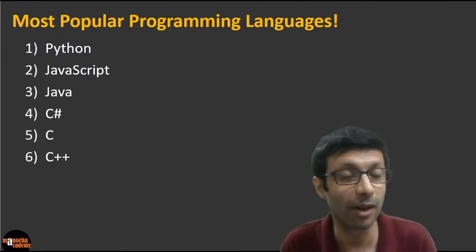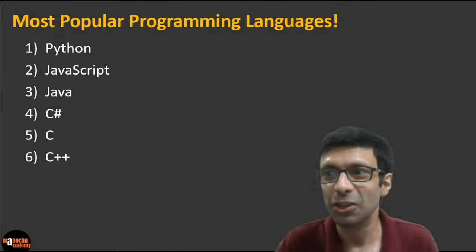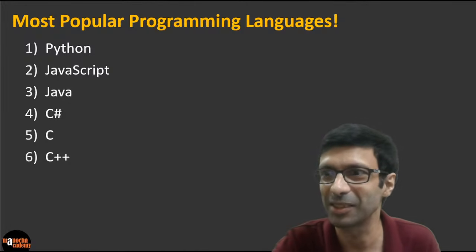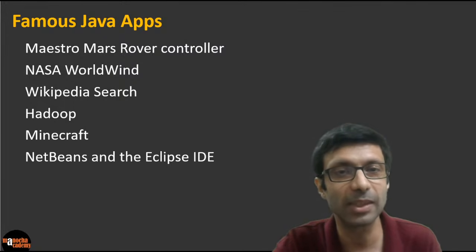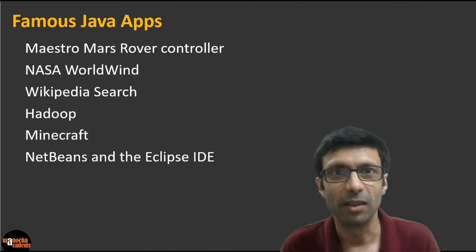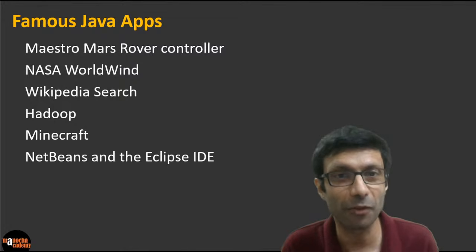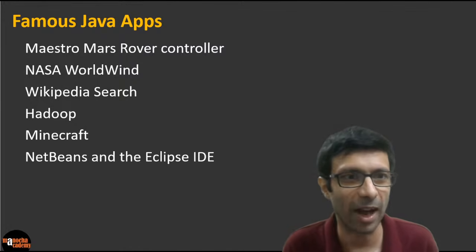So guys, if you want to learn, yes, there are more languages like QBasic, Python, definitely, right? There are a lot of languages for us to explore. Okay, so let's go ahead and look at the Java programming language in today's class. There have been a lot of famous applications created in Java, like the Mars rover controller, the NASA Whirlwind, Wikipedia search, Hadoop, and the Minecraft game. I'm sure you guys have heard of this game. So there are a lot of famous Java applications.